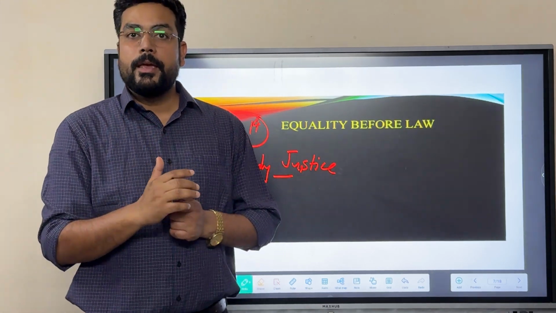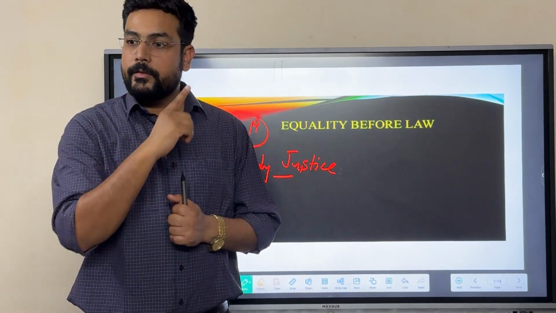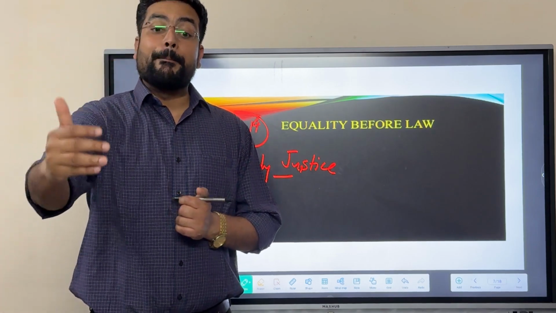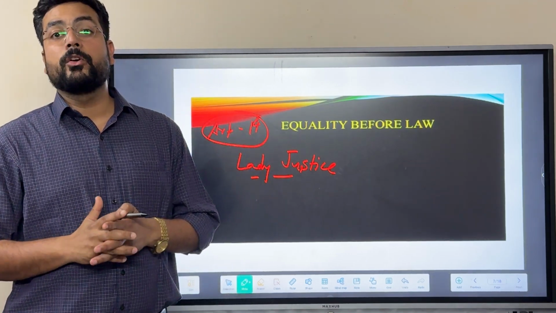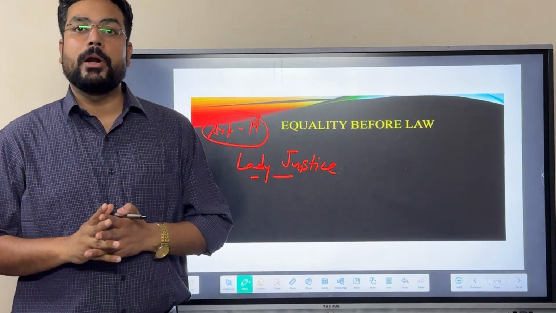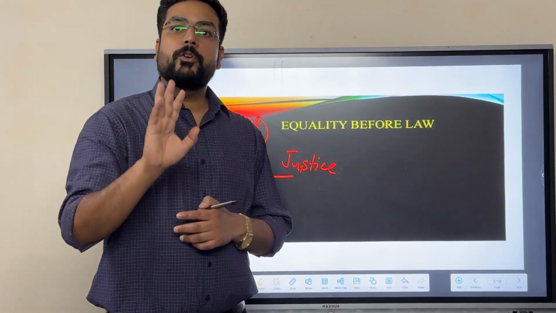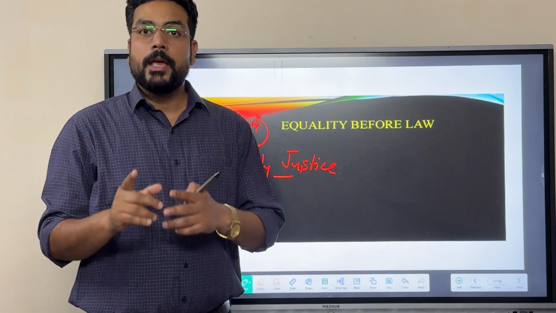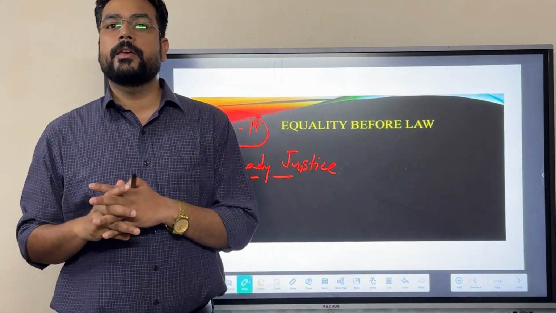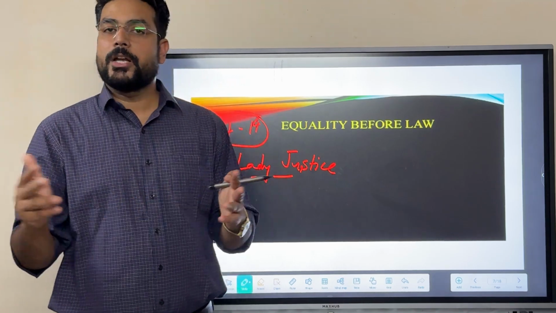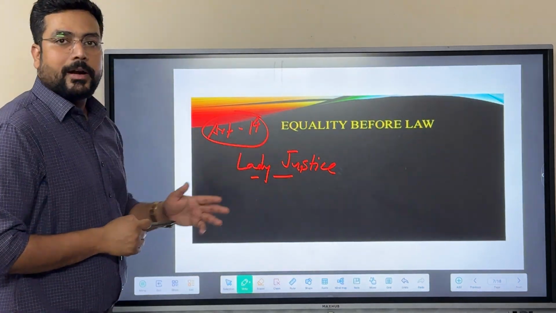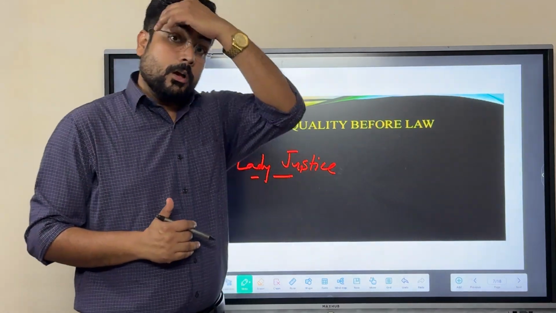What does that mean? If a person is going to serve justice equally, irrespective of their condition, irrespective of the empathy or the sympathy associated with those people, in that condition, absolute justice shall not be served properly. It means if we are going to provide justice to all persons equally, there shall be certain glitches, certain lacunas that shall not be fulfilled in all the conditions. So first we will try to understand this concept, then we will talk about this.